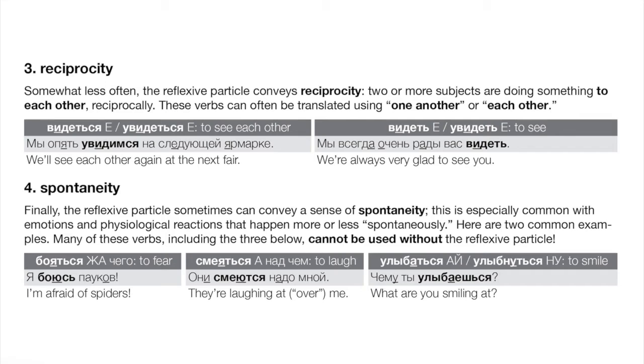Again, versus without the ся, we would just have a simple transitive verb. Мы всегда очень рады вас видеть, right? We're always very glad to see you, right? Вас, again, we have a direct object, that's transitive.